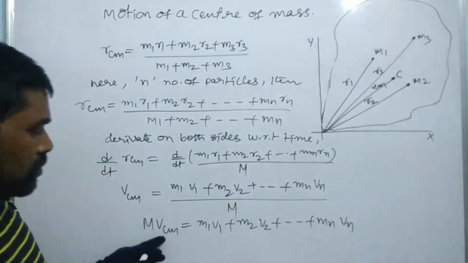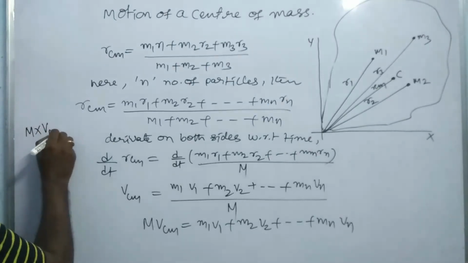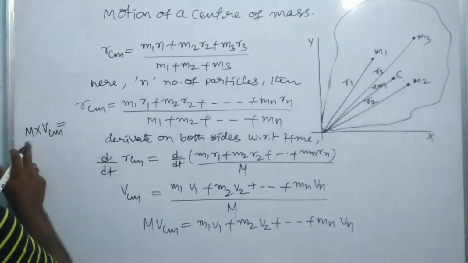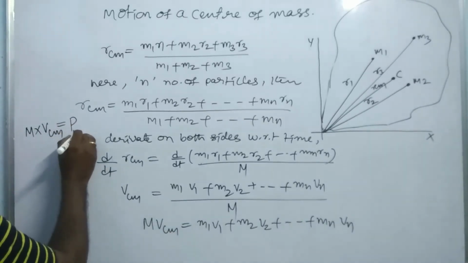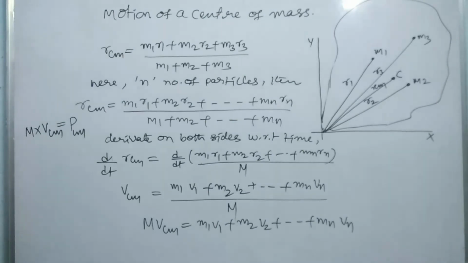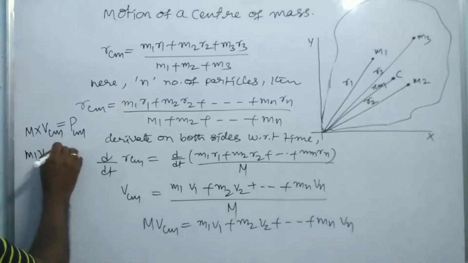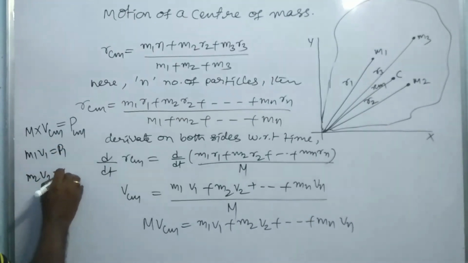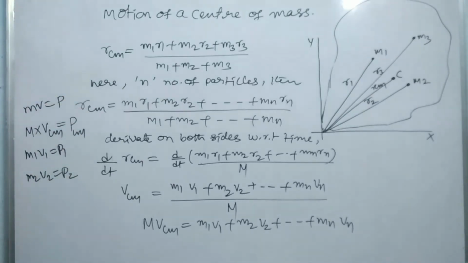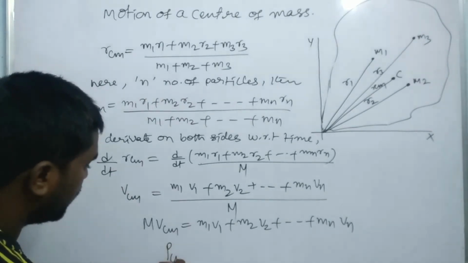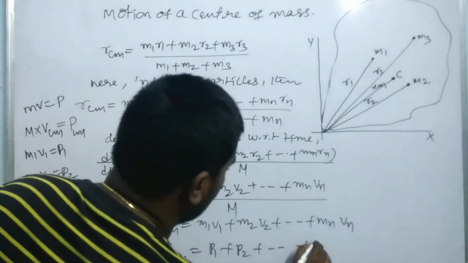So the total mass into the velocity of the system is mass into velocity, and the product of mass and velocity gives us momentum. So here PCM is the momentum of the center of mass, m1 v1 is equal to P1, m2 v2 is equal to P2, and mv is basically the momentum P. So from this you can write that PCM is equal to P1 plus P2 plus up to Pn.